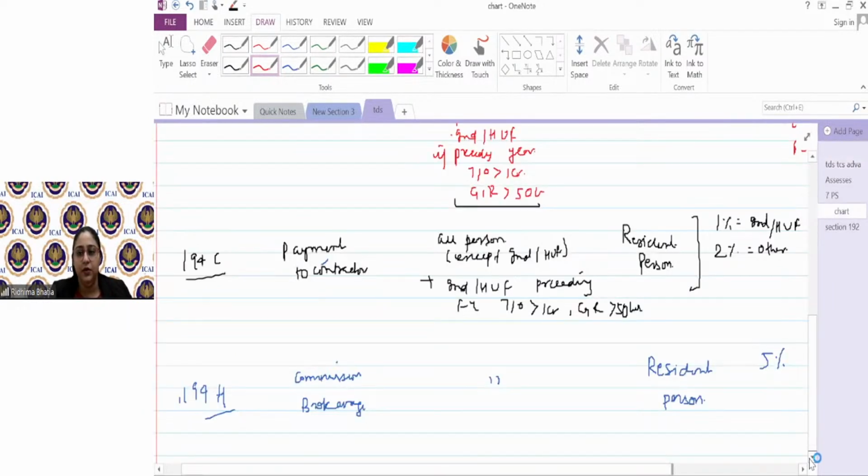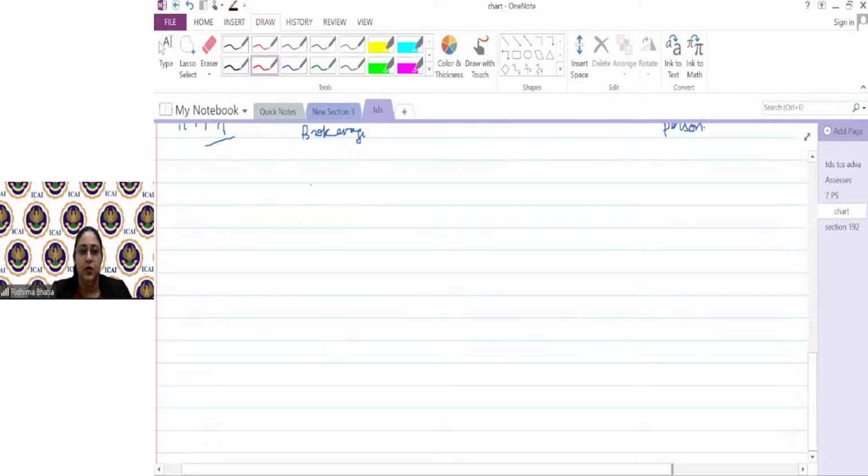So coming to the chart here, 194J attracts fees for professional services, technical services, non-compete fees, royalty, and director's remuneration. I hope it is clear now. All of these will come in this. This is commonly called professional, but all of that would be covered.